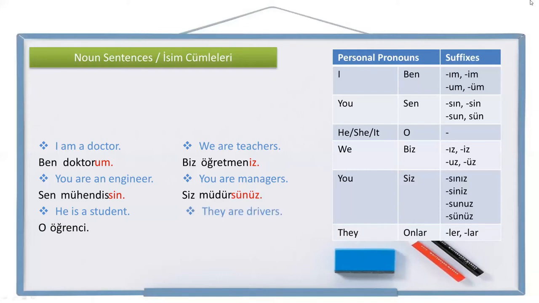And the last one, they are drivers. They, onlar. You're not going to write drivers. You are going to write driver in the singular form. Şoför. And with the personal pronoun suffix, ler. They are drivers. Onlar şoförler. All right, these are the positive noun sentences.